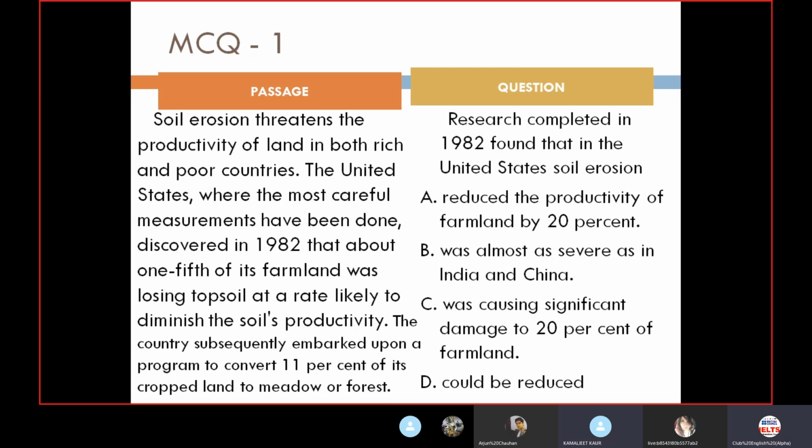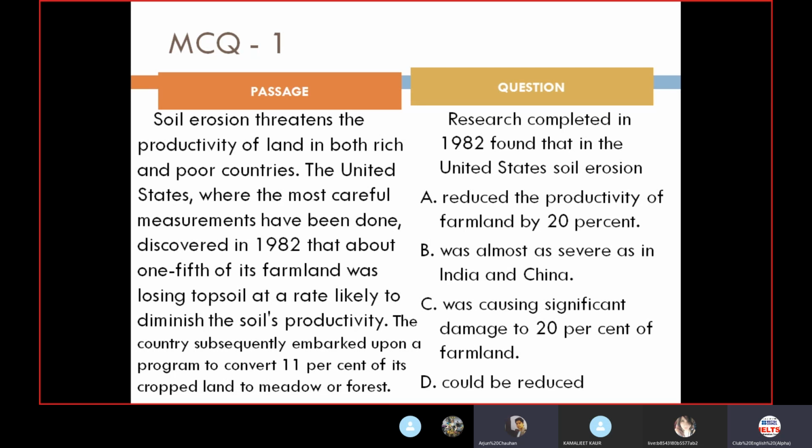That's right. Sir, there is written reduce the productivity or losing topsoil at a rate likely to damage the soil productivity. Okay, that's good. Right, right. And Mr. Arjun, what do you think?